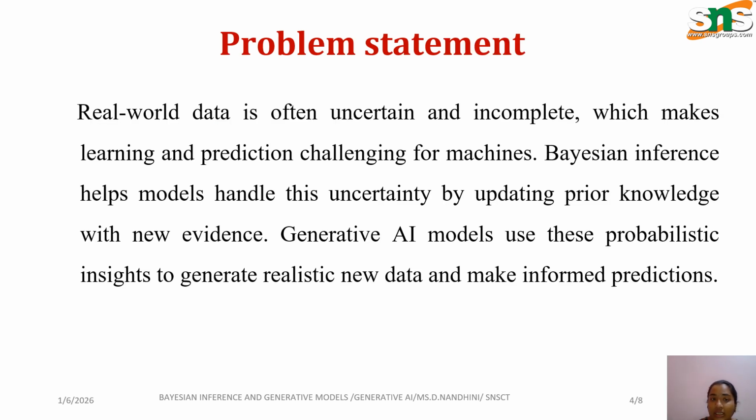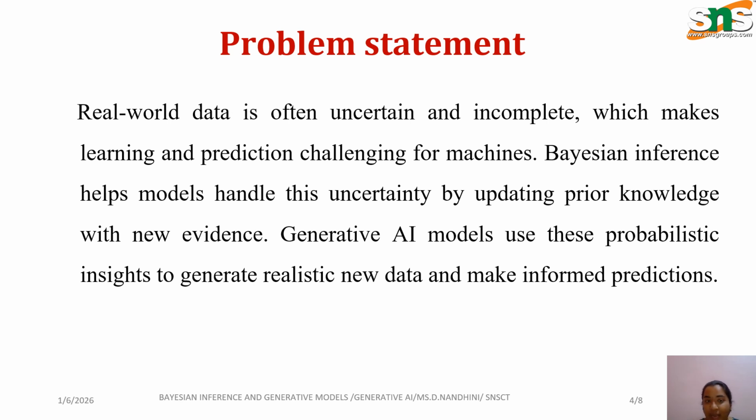Again, the next one is the problem statement. In the real world, data has uncertainty or is incomplete; complete data is not given anywhere. So we should learn how to predict the challenges that are built into the machines, or how it is automatically updated. This Bayesian rule helps the model handle uncertainty of data with some prior knowledge and create some new evidence. By using this, a generative model uses a probabilistic insight to generate realistic new data that gives more information in a predictable way.